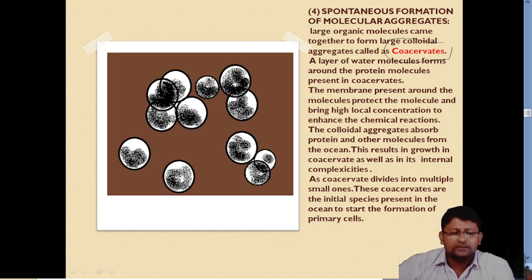So as a result, slowly and gradually these coacervates start growing in their complexities and in their organelles as well. The coacervates divided into multiple smaller ones. Then they started division.